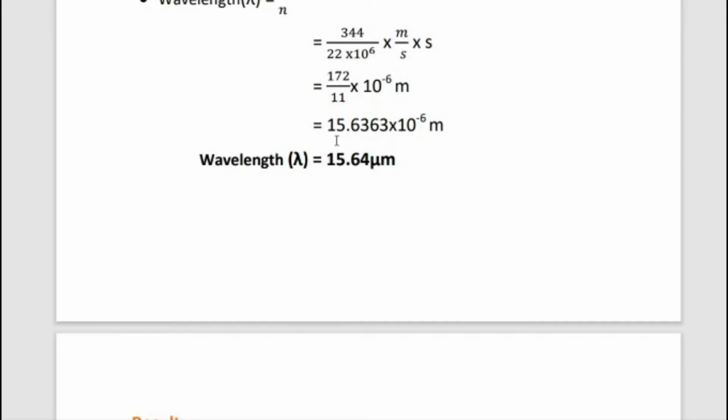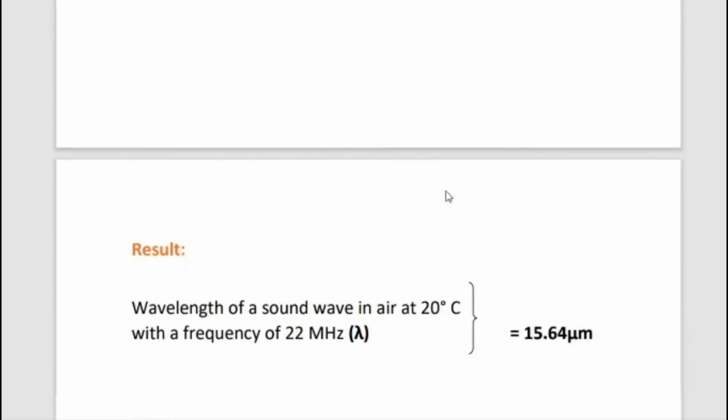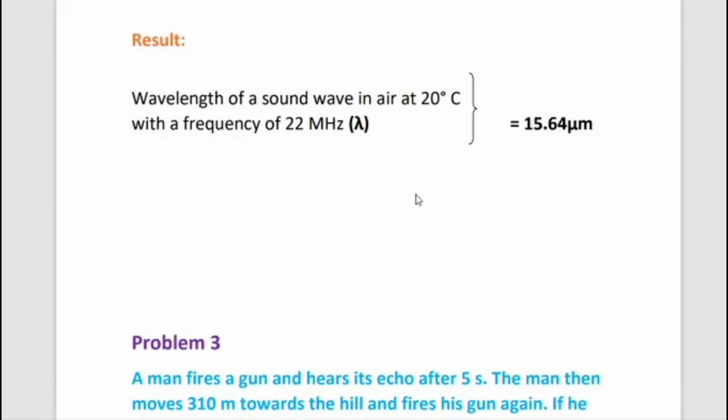So 172 by 11 is equal to 15.6363 into 10 power minus 6 meter. This 10 power minus 6 is written as micro. So finally we get the wavelength lambda equal to 15.64 micrometer. So write the result: wavelength of a sound wave in air at 20 degrees Celsius with a frequency of 22 megahertz is equal to 15.64 micrometer.